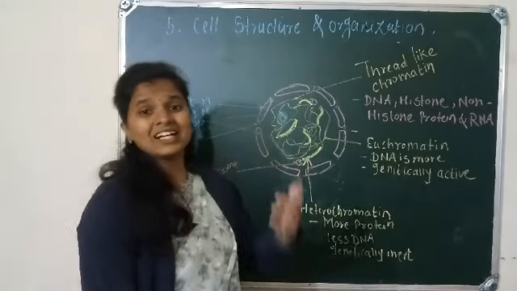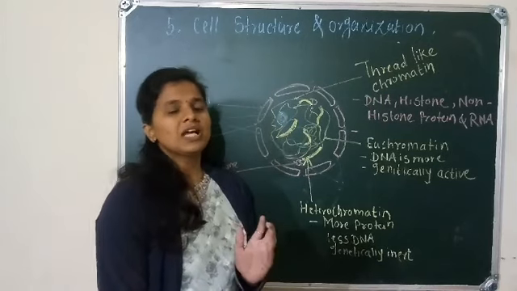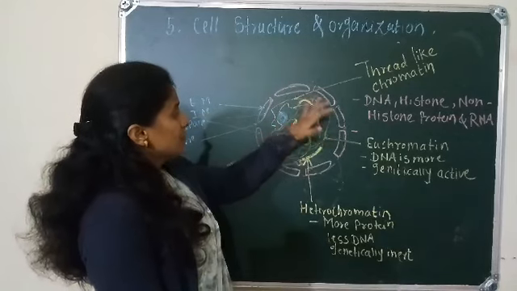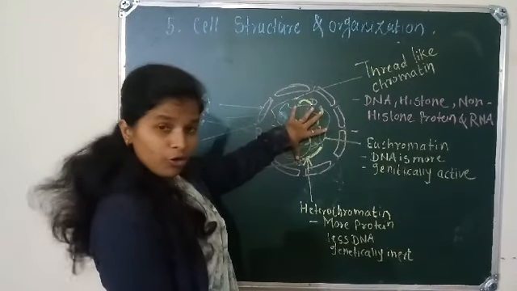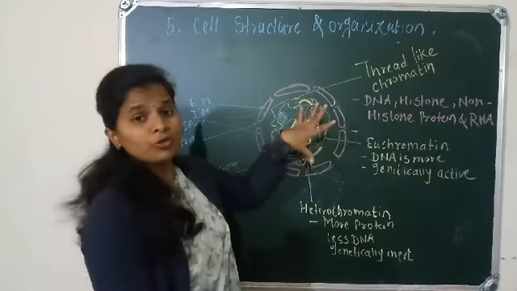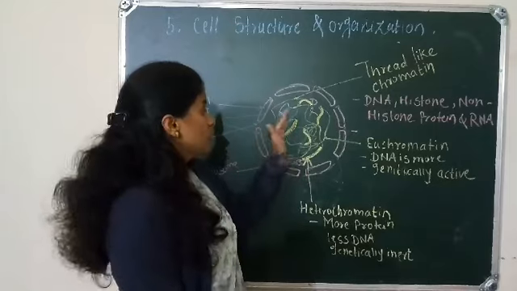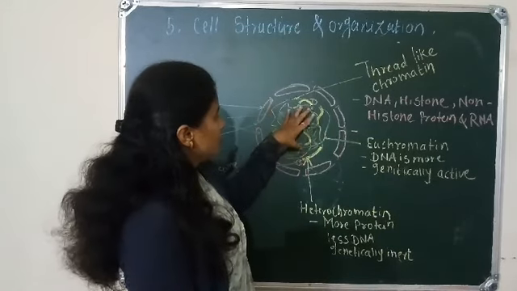And this diagram shows the chromatin network. The nucleus contains genetic material in the form of chromosomes, and chromosome is nothing but DNA. The chromatin network is present in the nucleoplasm, and it carries genetic information.